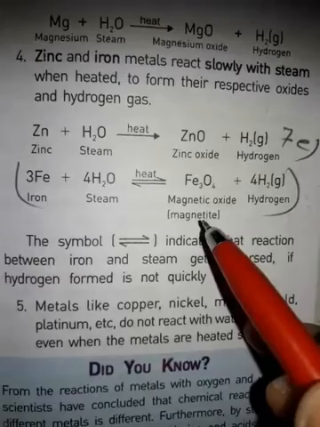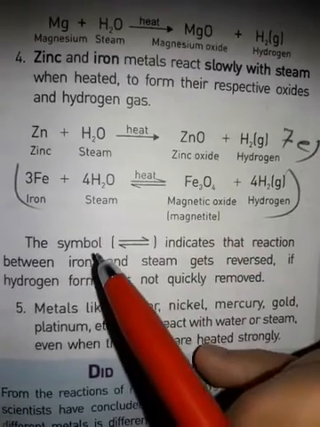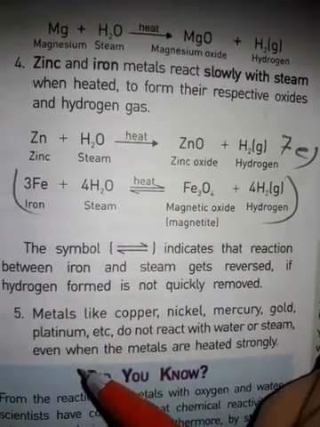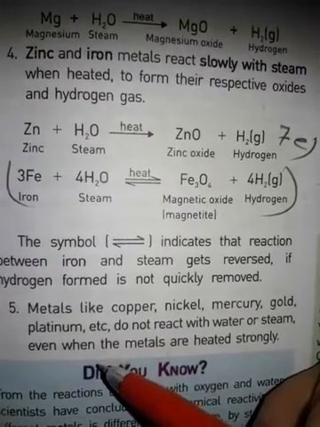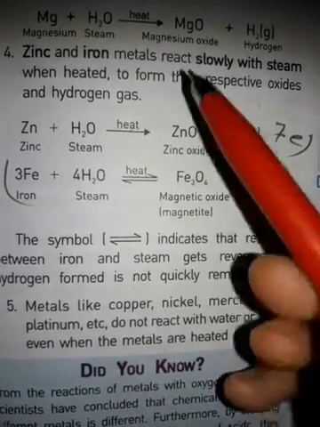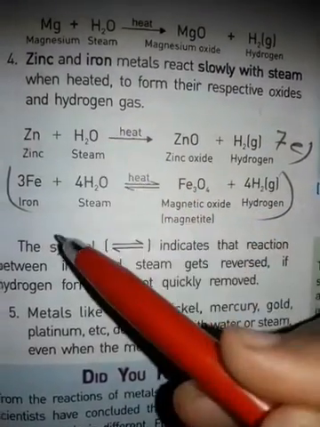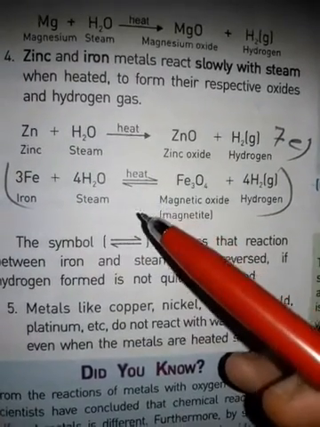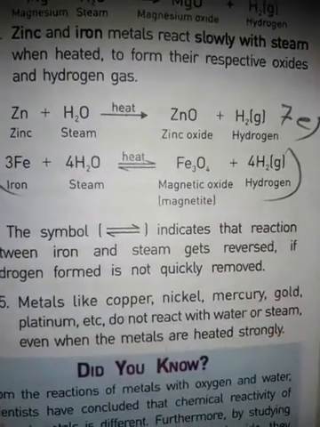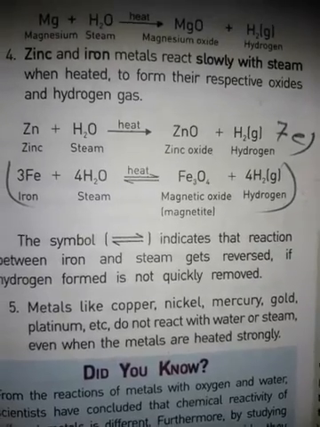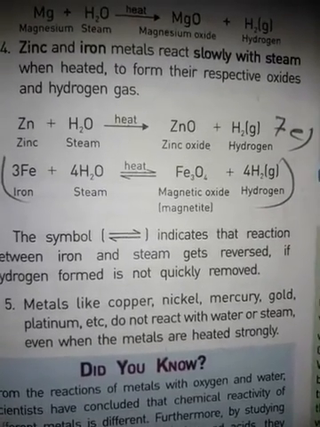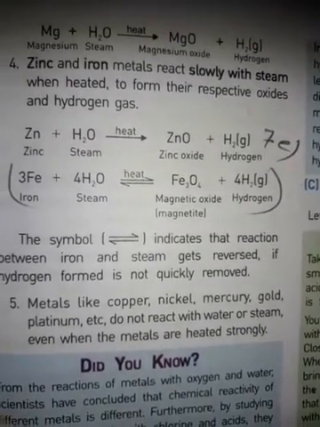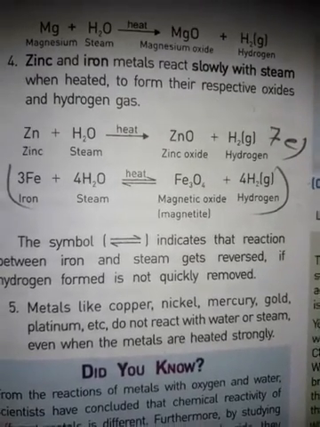And metals like copper, nickel, mercury, gold, platinum etc. do not react with water or steam even when the metals are heated strongly. In this diagram you can see that metals, whether it is copper, nickel, mercury, gold, platinum etc., do not react with water or steam even when heated strongly. When they are heated strongly, what reactions take place?